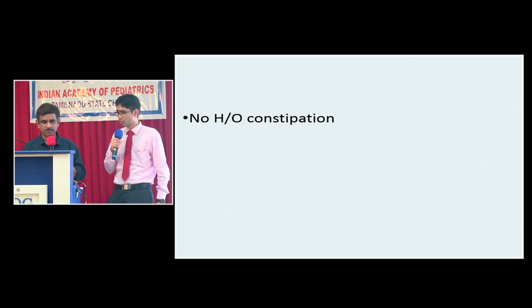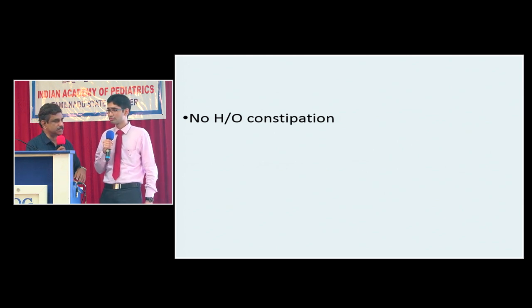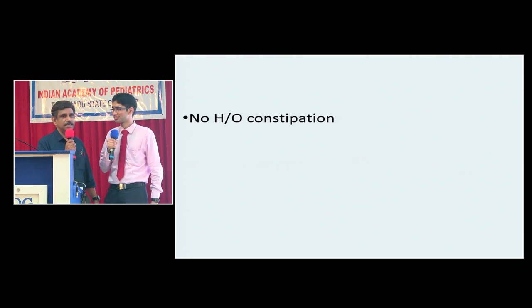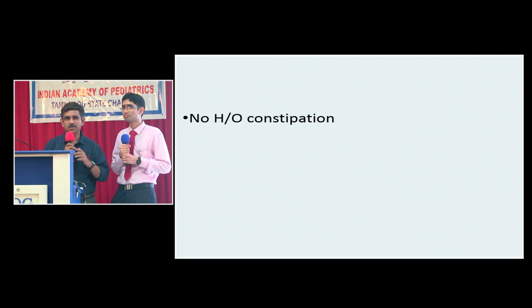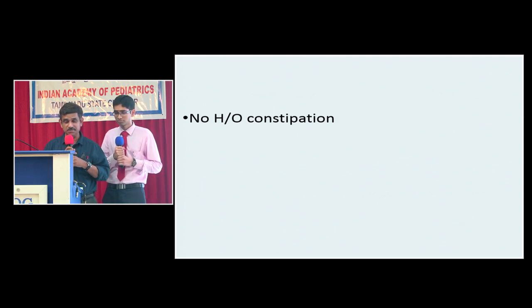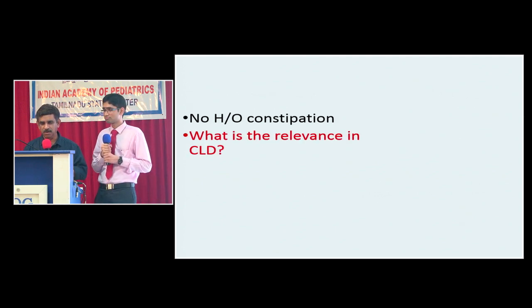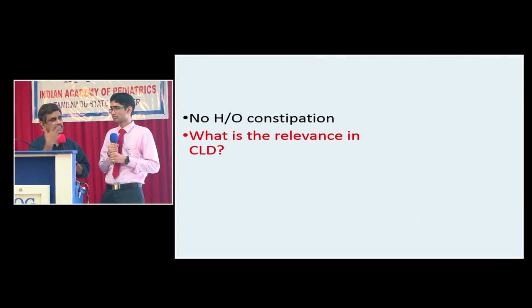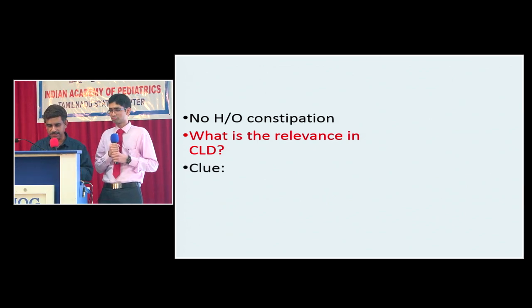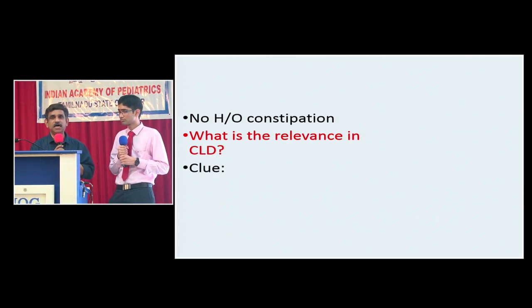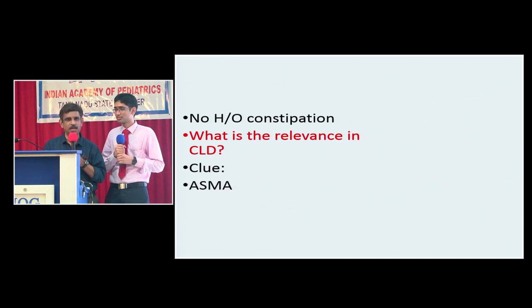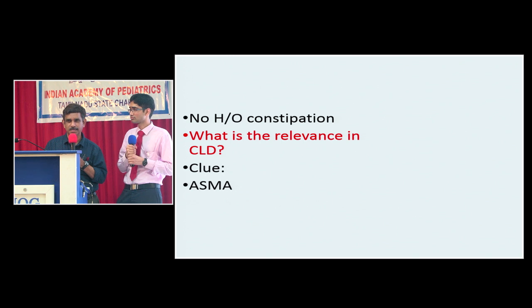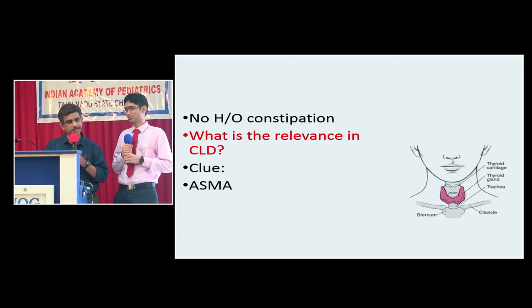No history of constipation. Now, the case is specifically saying that this child with chronic liver disease does not have constipation. Why? How do you correlate chronic liver disease and constipation? What is the relevance of constipation in this child with chronic liver disease? You want a clue? When the examiner asks you whether you want a clue, always say yes. The clue is asthma. Next clue, this.